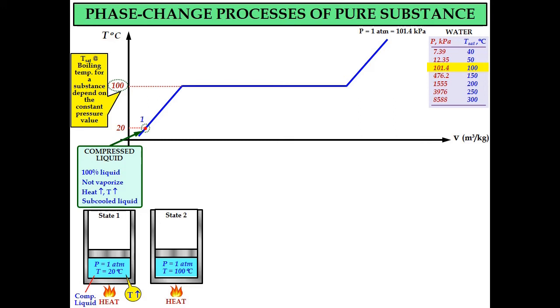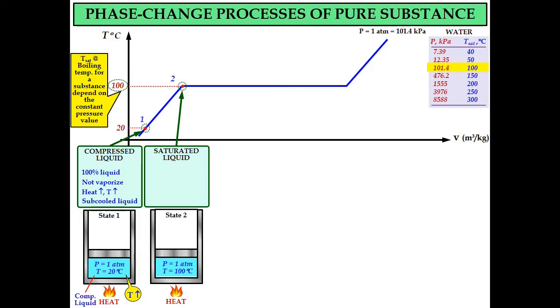Now we consider state number 2. Because we continuously supply heat, the temperature will increase up to 100 degrees Celsius, which is the value of T saturated. This is the location of state number 2 on the T-v diagram.